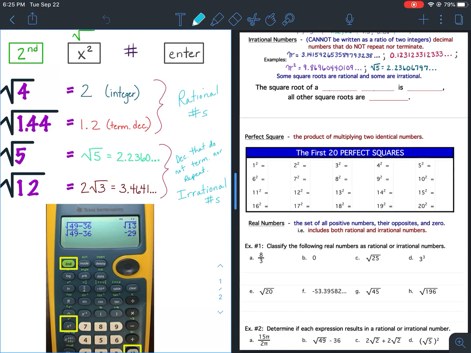It all depends on what the number is that you're taking the square root of. 4 is called a perfect square. 1.44 is also a perfect square because 2 squared is 4, and 1.2 squared is 1.44. So when you take the square root of a perfect square, you get a rational answer. But all other square roots will give you an irrational answer.